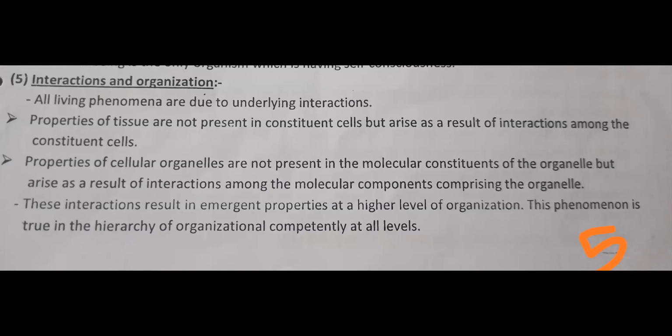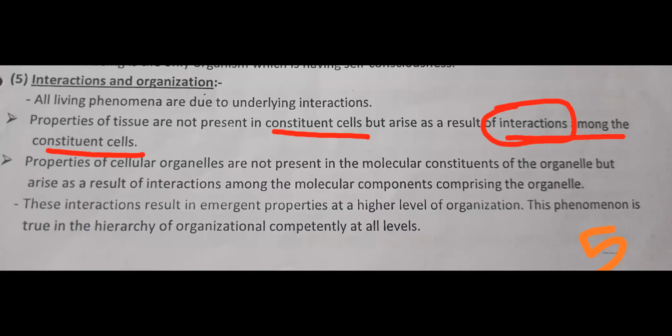Interaction and organization: all living phenomena are due to underlying interactions. Properties of tissues are not present in the constituents of cell, but arise from interactions among the constituent cells. Remember this word, interaction.